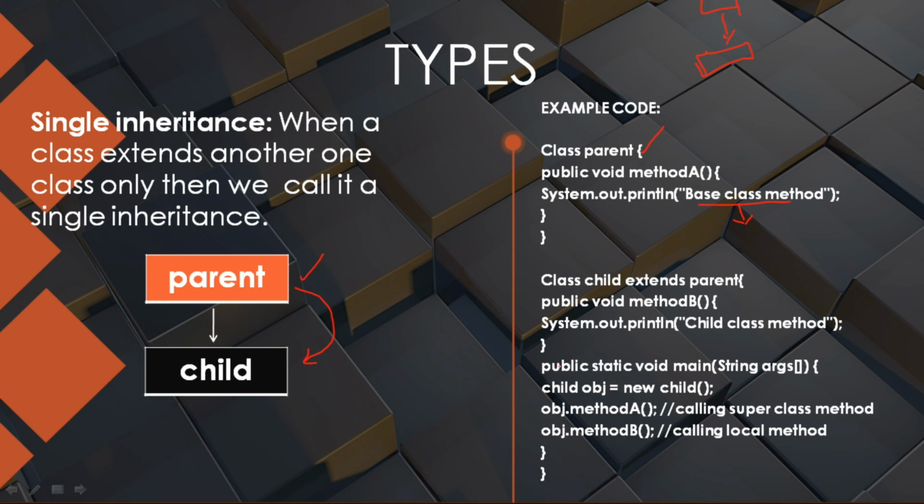So how can this be accessed? Here we are creating an object by using a constructor. Here new child is a constructor. When we are printing by using an object, obj.method A means we will print the parent class content, while obj.method B we will print the child class content. So in this way the parent class content is transferred to the child class by using single level inheritance.